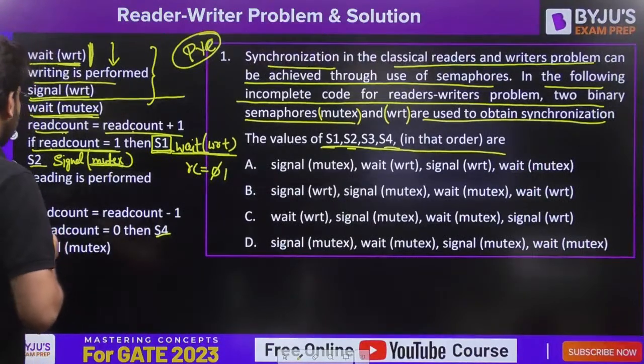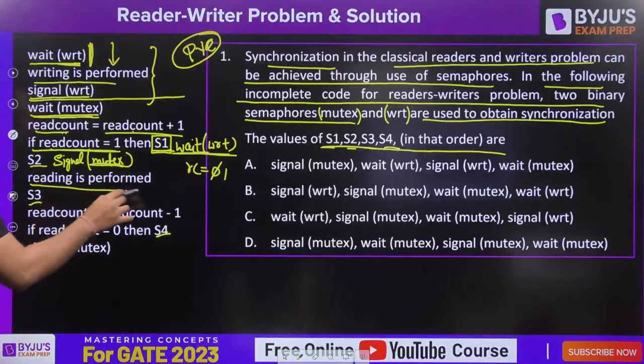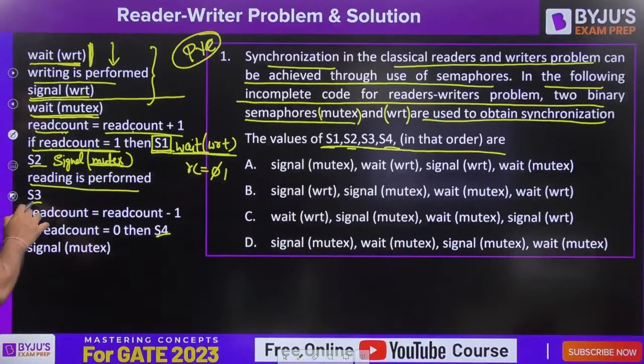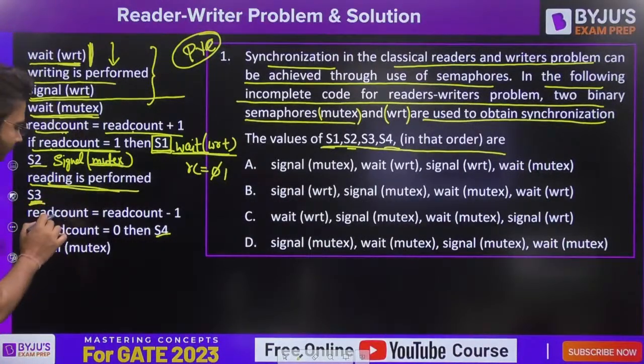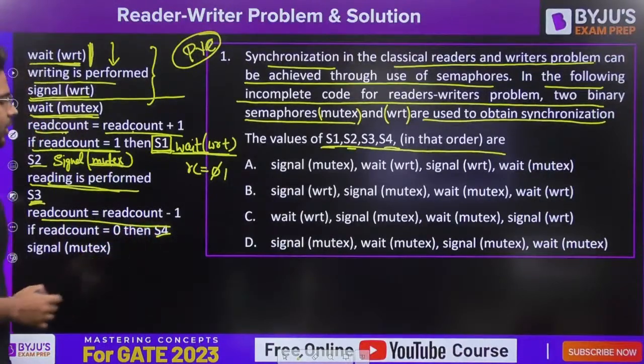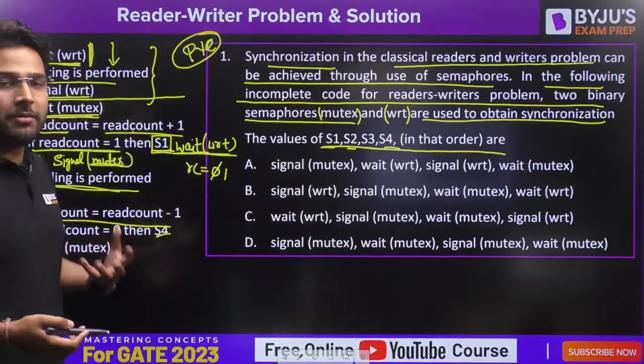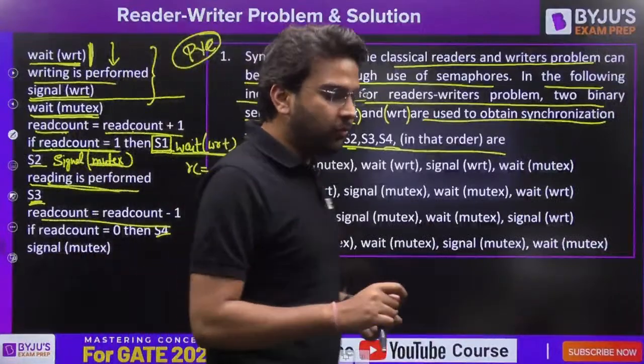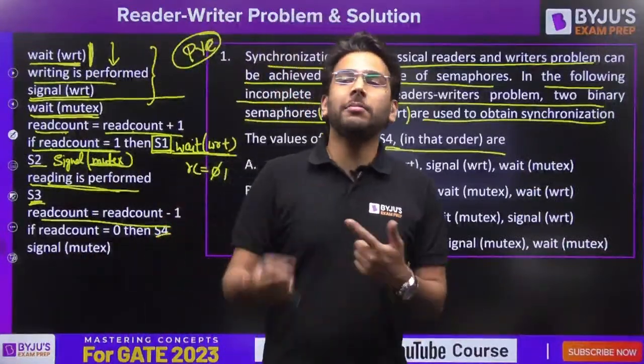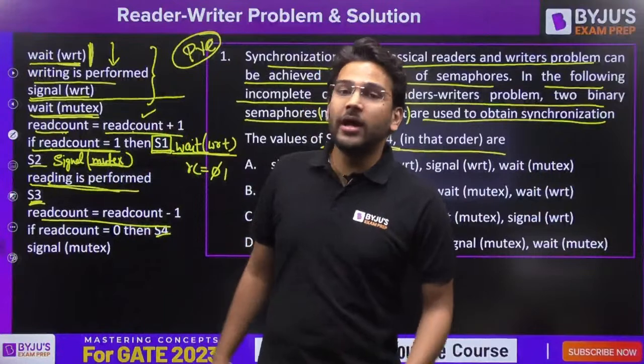Yes, exactly. So now reading is performed, no problem at all. S3, now reading is performed. Now what should be the value of S3? So here as you can see, now I have to decrement the read count value. If I want to decrement the read count value, I don't want at the same time to increment the read count value by other readers.